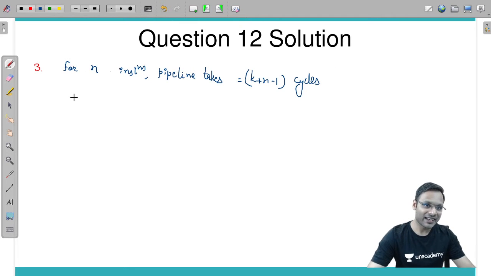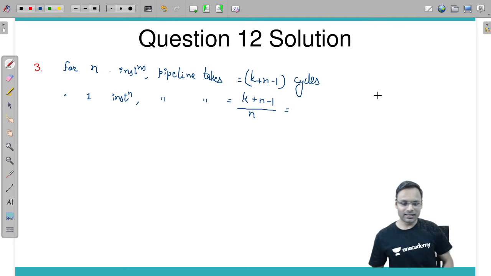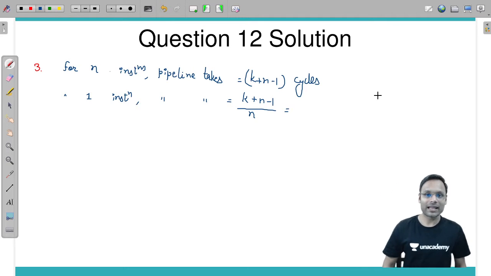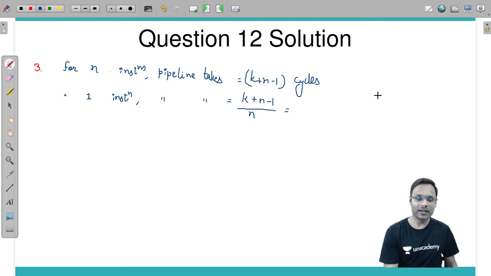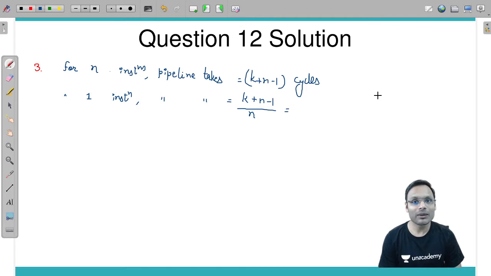If that is the case, then for one instruction, how many cycles does the pipeline take? k plus n minus 1 divided by n. Is that clear? If this many cycles are taken by your pipeline to execute n instructions, then for one instruction on average, how many cycles are required? Divided by n.